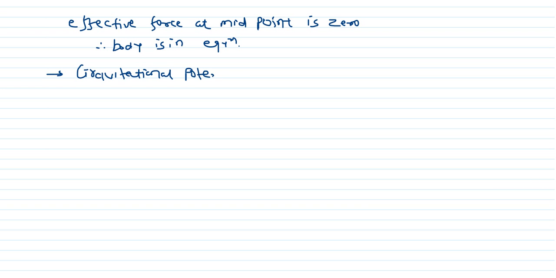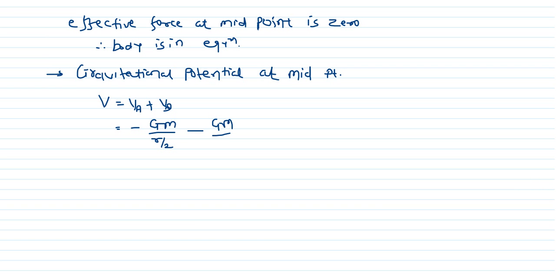Now gravitational potential at midpoint, that means you can say V is equal to VA plus VB. What is VA? That is minus GM upon R by 2. What is VB? Minus GM upon R by 2. That is minus 2 GM upon R by 2, which is minus 4 GM upon R. Now substitute all these values.